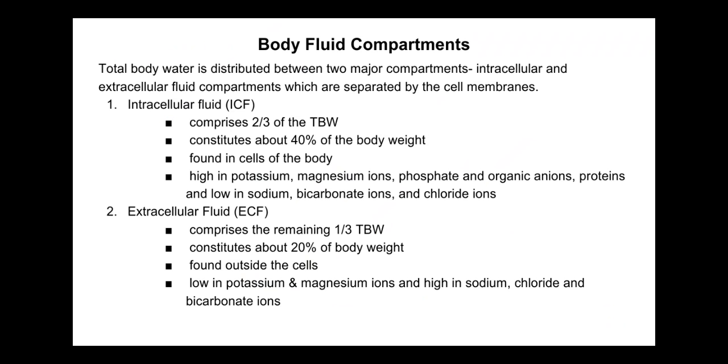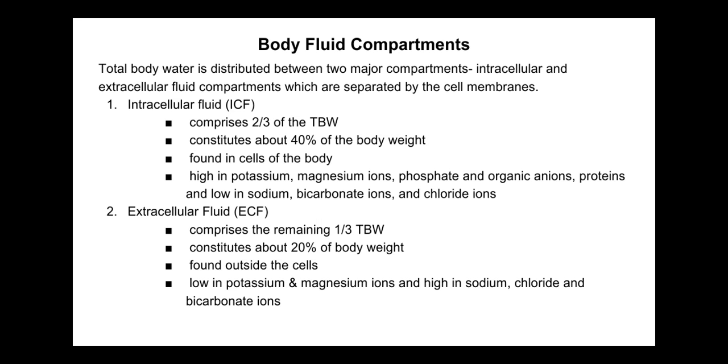Body fluid compartments. Total body water is distributed between two major compartments, intracellular and extracellular fluid compartments. The intracellular fluid comprises two thirds of the total body water, constitutes about 40% of the body weight, is found in cells of the body, and is high in potassium, magnesium, phosphate, inorganic anions, and proteins, and low in sodium, bicarbonate, and chloride ions.